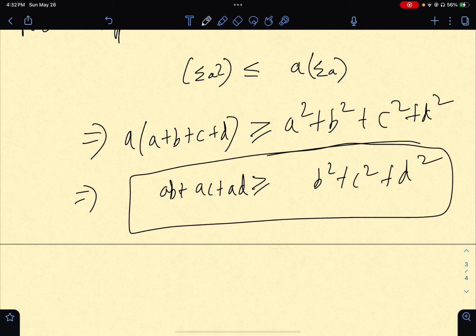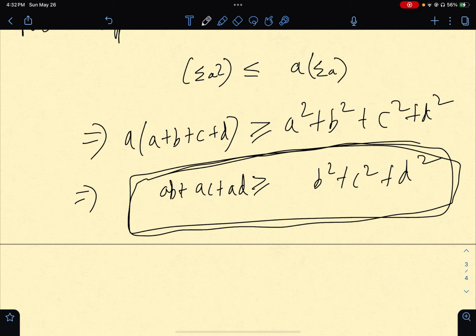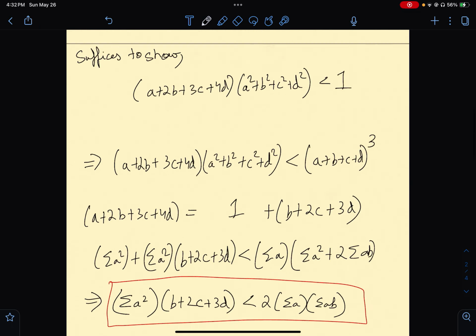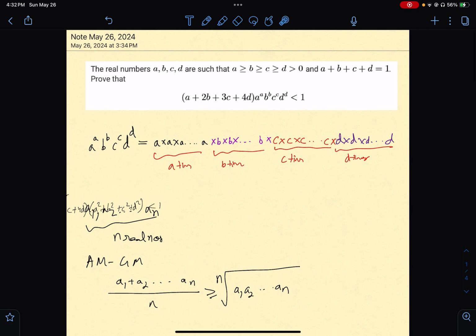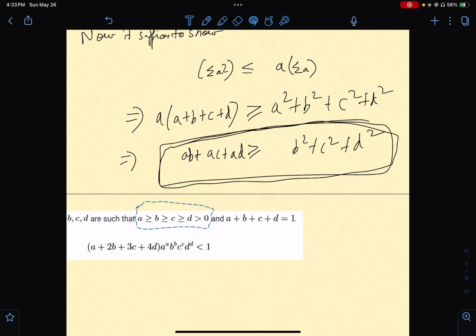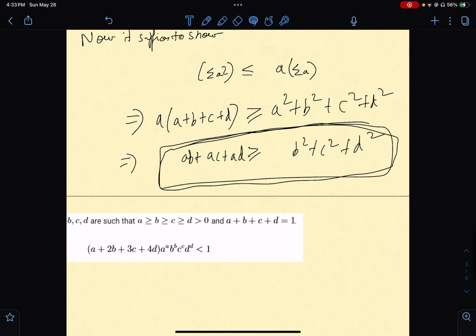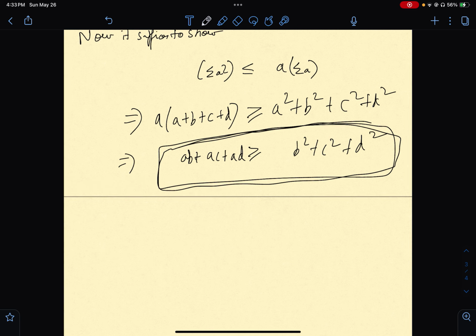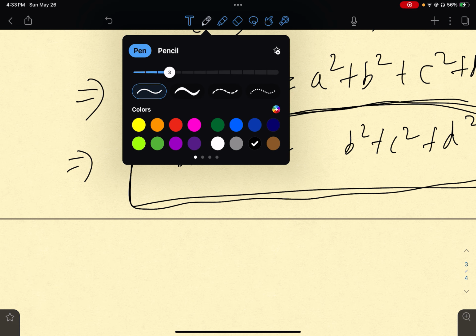Right, now this is actually quite trivial, because if you just notice this, what we had in the problem statement was this.